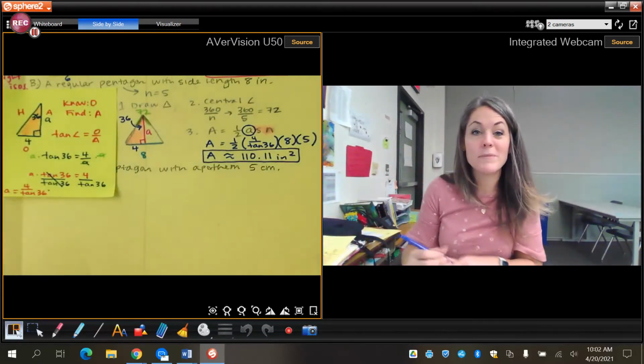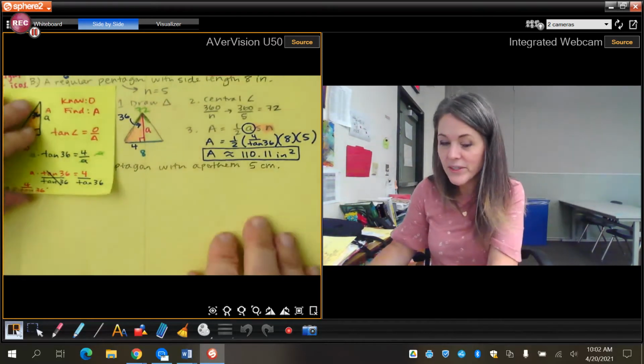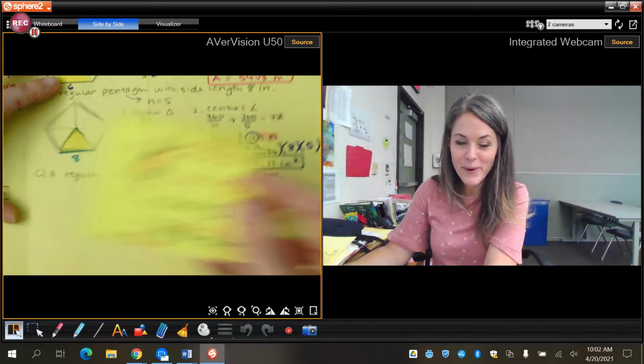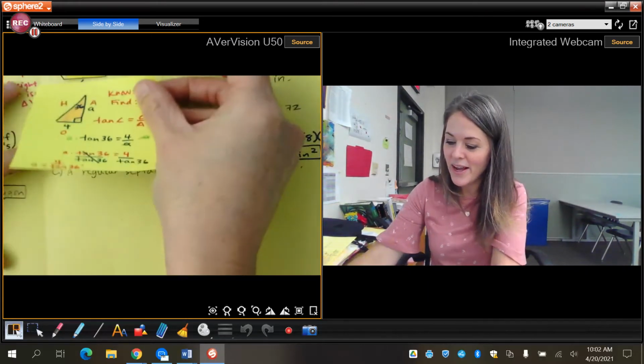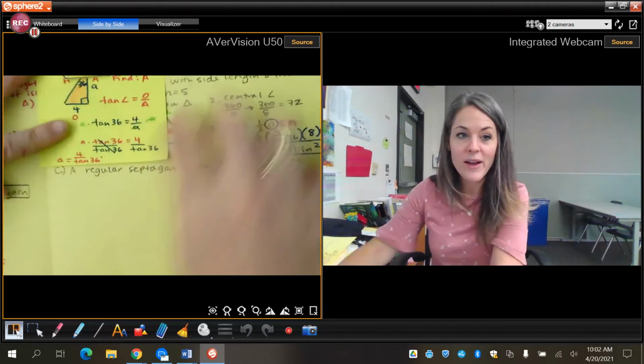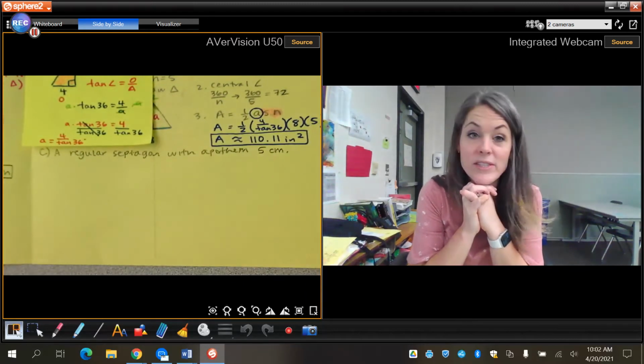All right, so sometimes instead of special right triangles, you're going to have to use trig. You can just keep that Post-it note with you in your notes. You can just tuck it away, and then we will focus on the next one. The next one's a regular septagon.